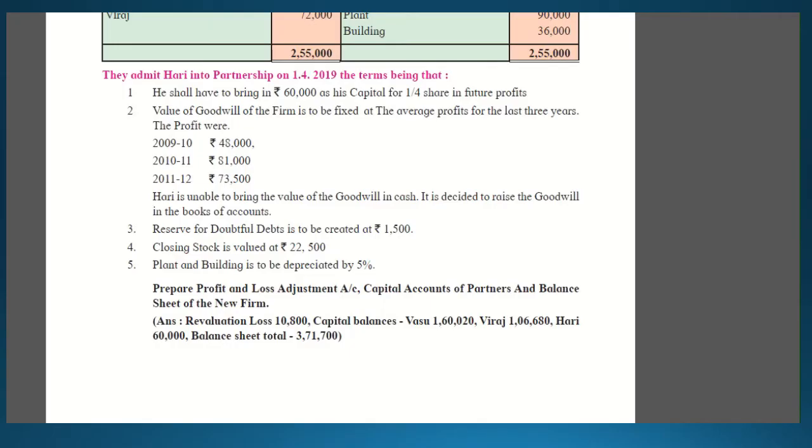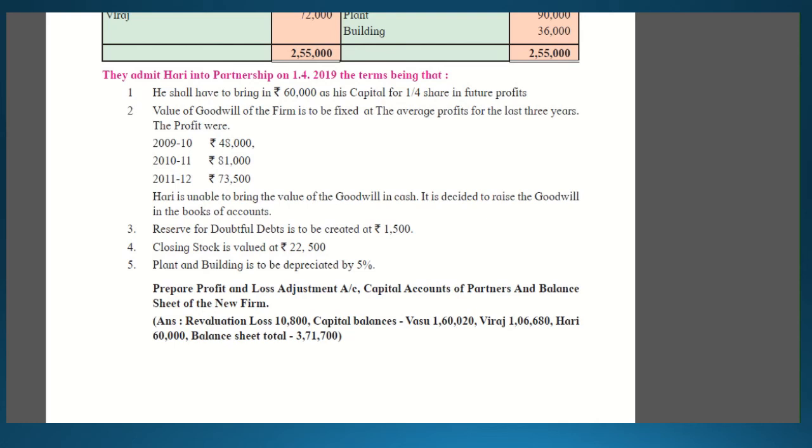Now we have to see the old balance sheet from the question, and we will prepare the new one after all the adjustments. Capital is already recorded, so no need to record it again. On the liability side of the old balance sheet, capital you recorded and general reserve you distributed, so they will not appear in the new balance sheet.